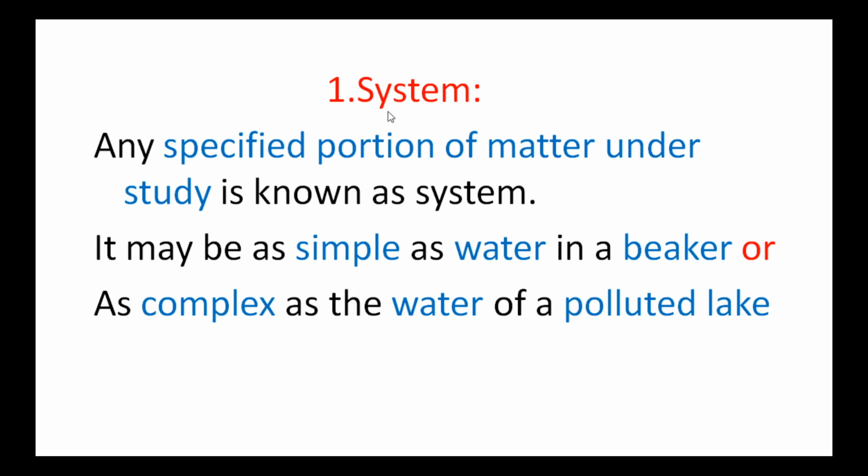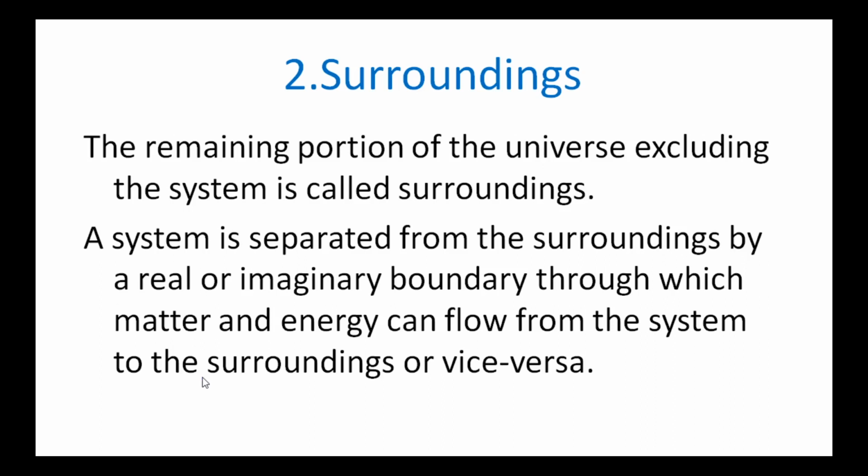First term is system. System is defined as any specified portion of matter under study, which is known as a system. A simple example is water taken in a beaker, or a complex example is water of a polluted lake.